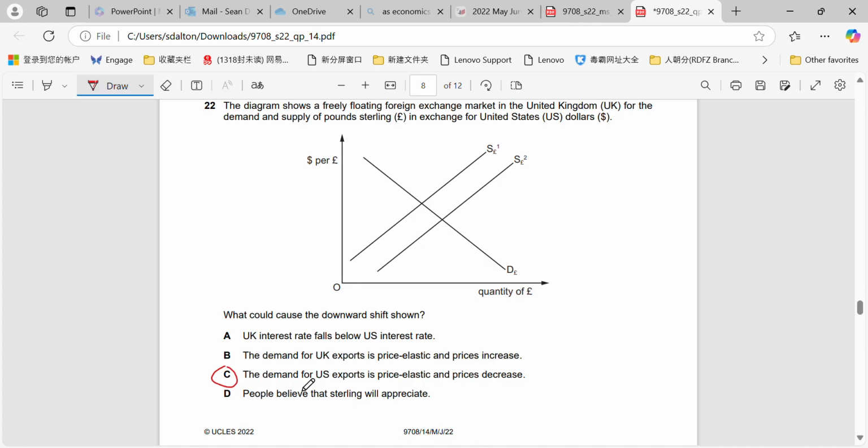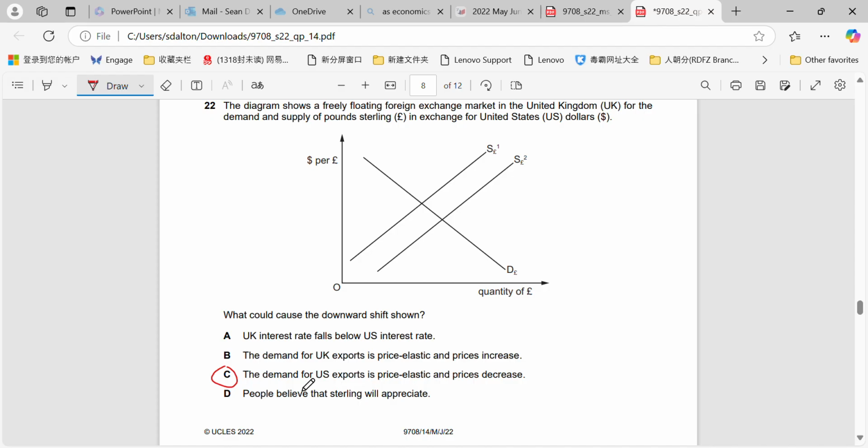Demand for US exports is price elastic and prices decrease. So if the demand for exports is price elastic and the prices decrease, then the US exports will become more attractive to people in the UK, and they will buy more exports from America.